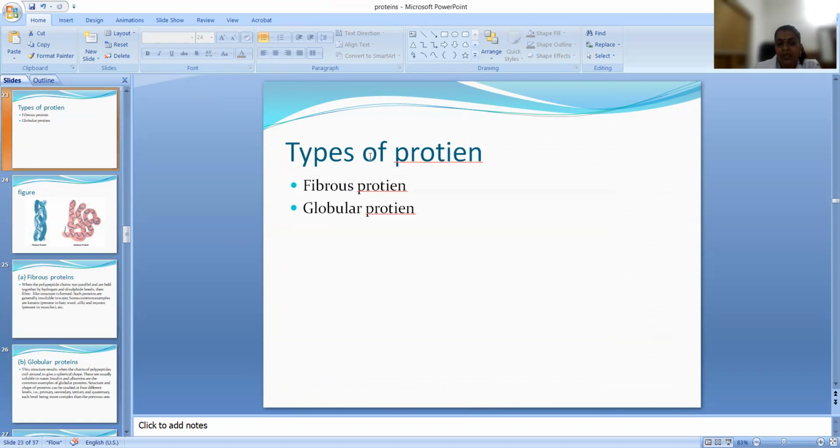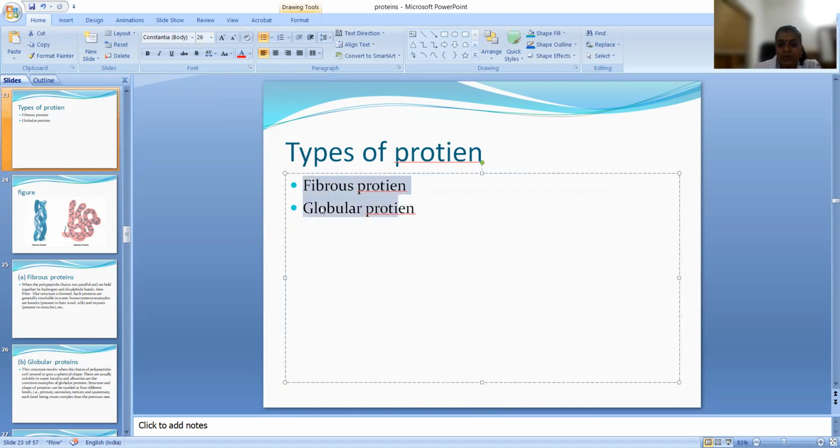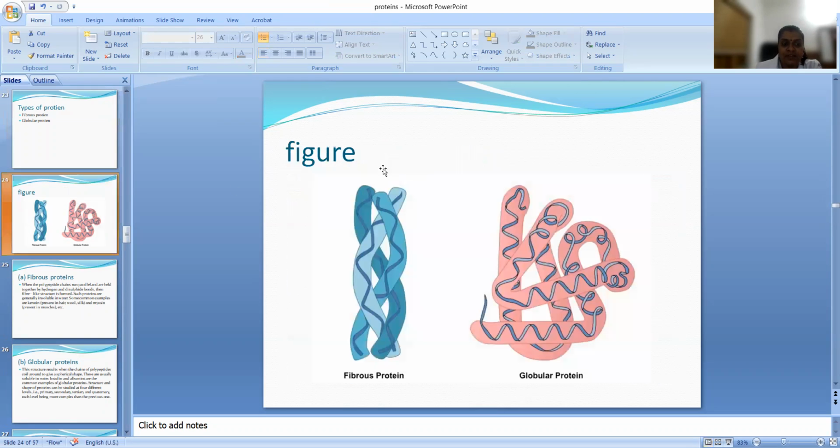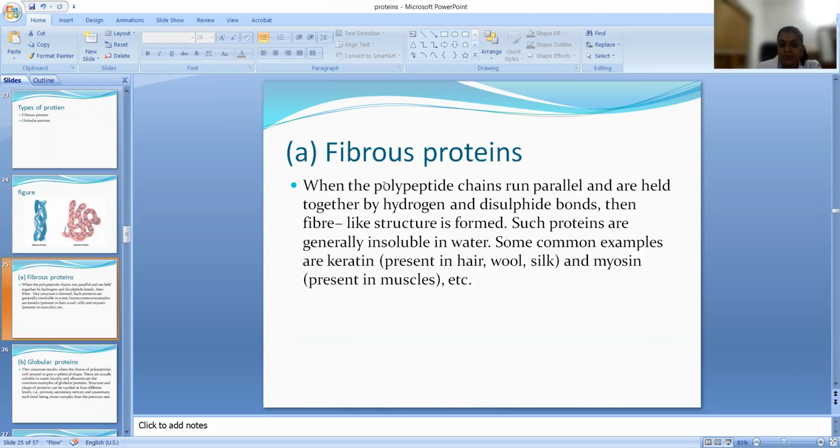Now, what are the different types of protein? There are fibrous proteins and globular proteins. Let us see the difference. From the figure itself, we can understand fibrous means fiber like. They are joined together, but it is fiber like and coiled a lot. So what is a fibrous protein?